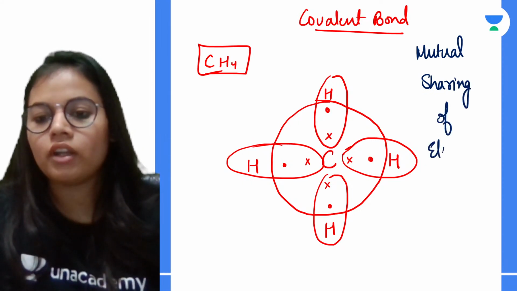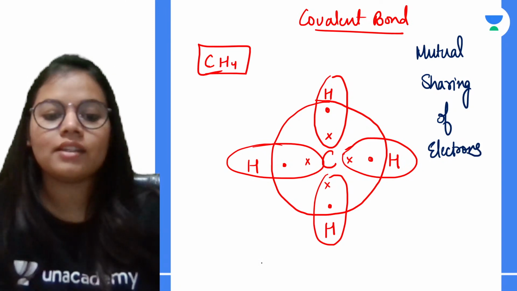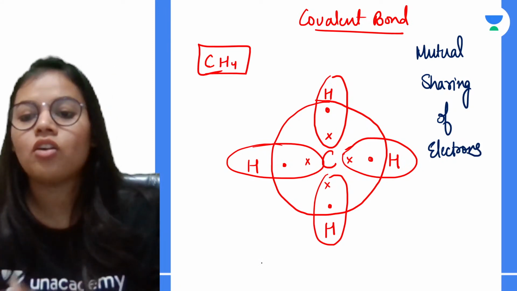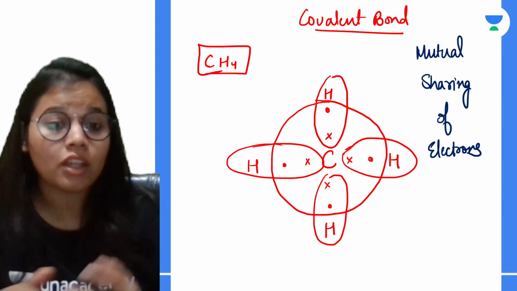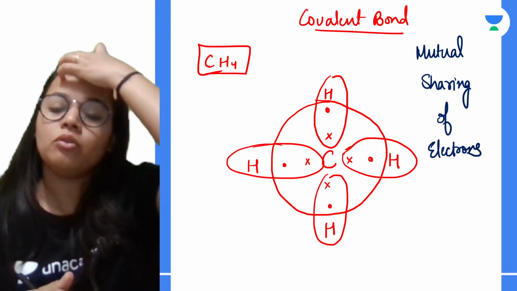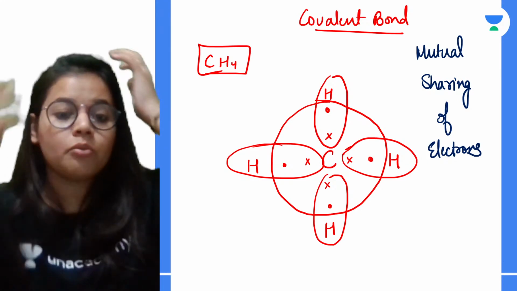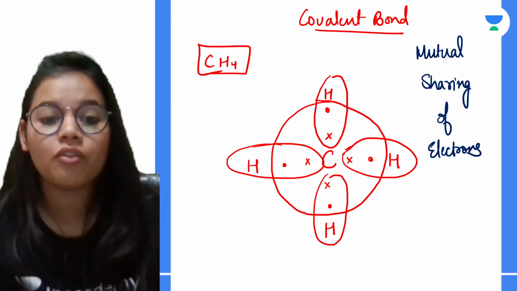तो covalent bonding basically क्या होता है? It is mutual sharing of electrons. Okay, so I'm very sure अभी covalent bonding पर कोई question आया, you will be able to do that. क्या होता है covalent bonding? It is mutual sharing of electrons.